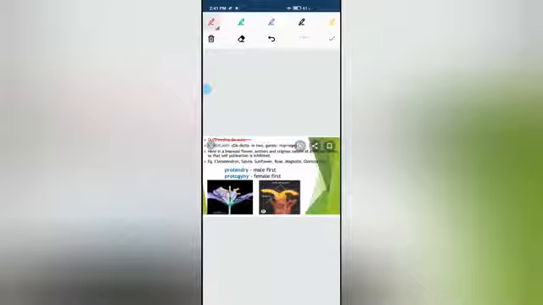The first one is dichogamy. What does this word mean? In a bisexual flower, anthers and stigma mature at different times, so that self-pollination is inhibited. Suppose the anther matures first, then the stigma is not mature, which means the pollen grains cannot pollinate the female part, that is the gynoecium.